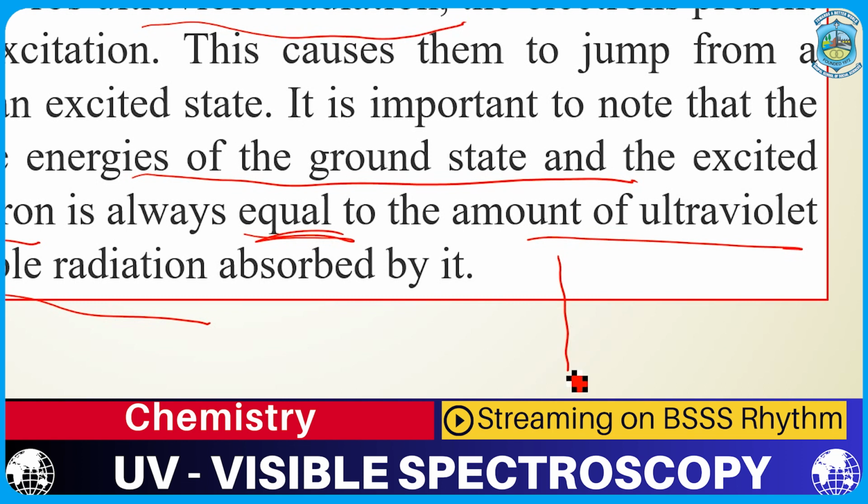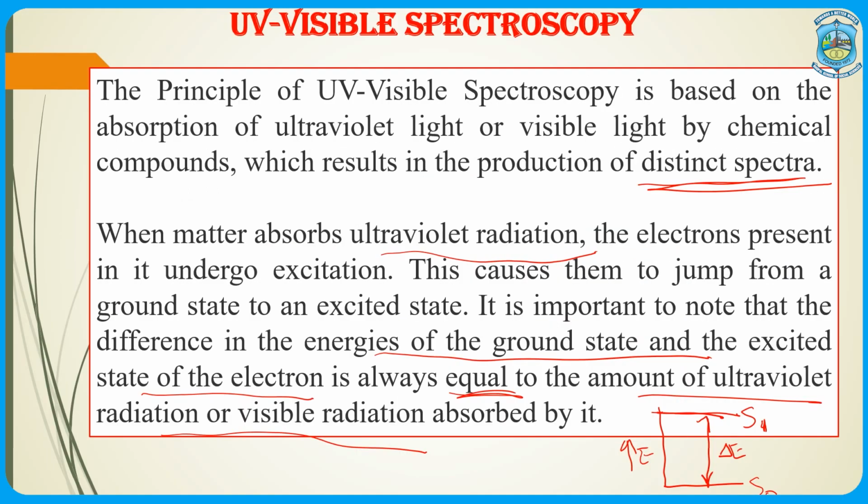It is like this. Suppose this is the ground state, S0 state, and this is the next excited state, S1, and this axis is showing the energy. So, there is some energy gap, delta E. Whatever is its value, if this amount of energy is given to the molecule, then only the excitation will be occurring.